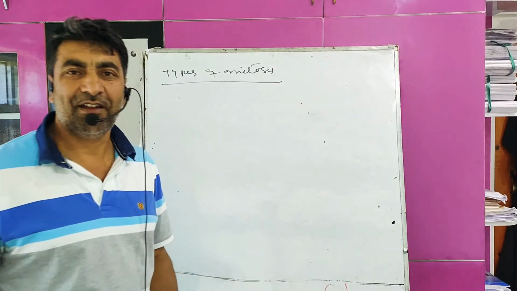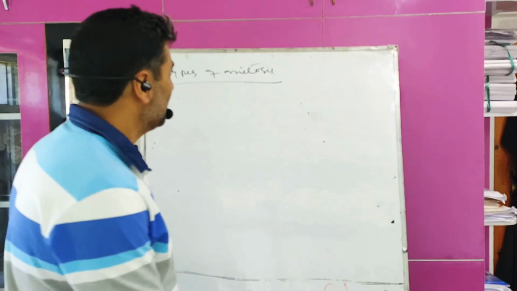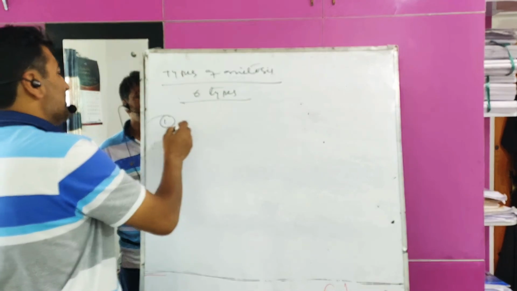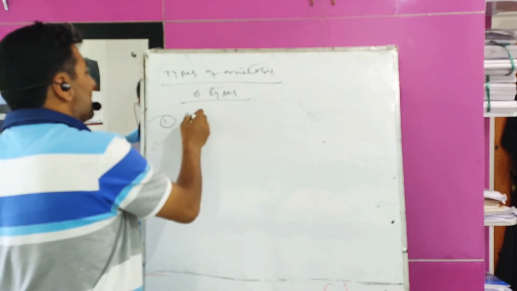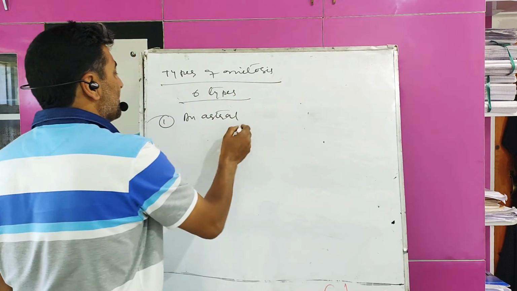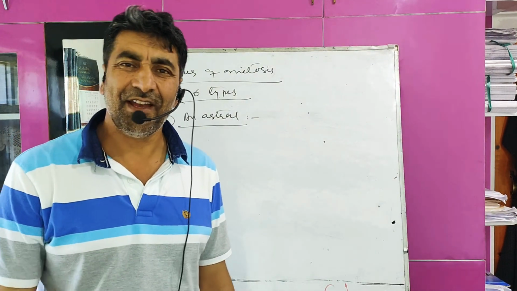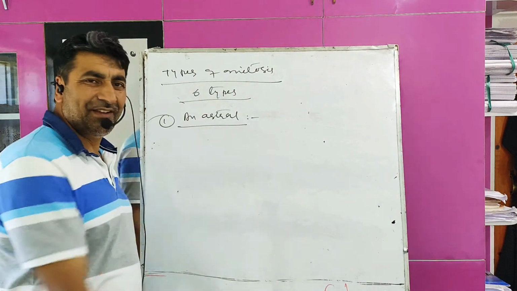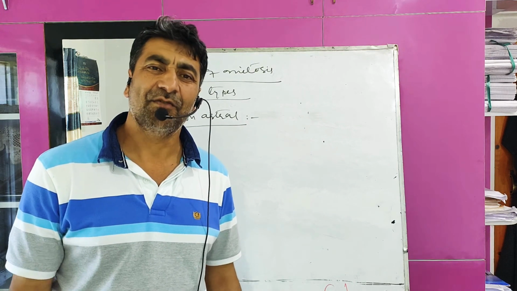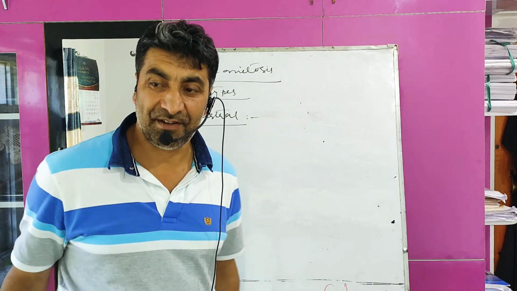Now today we shall take the types of mitosis. Mitosis is divided into 6 types. Number first is astral mitosis. What is astral mitosis? As the name indicates, anastral mitosis means mitosis without astral fibers, without astral rays, without astral apparatus.